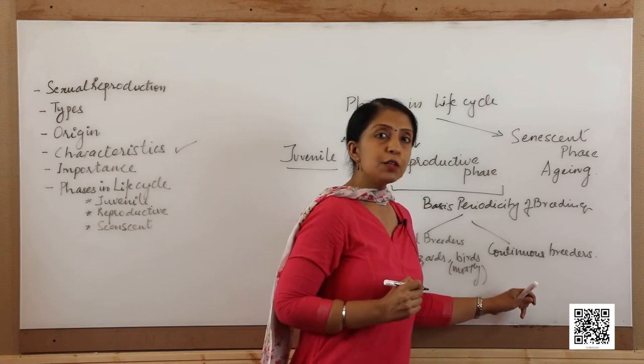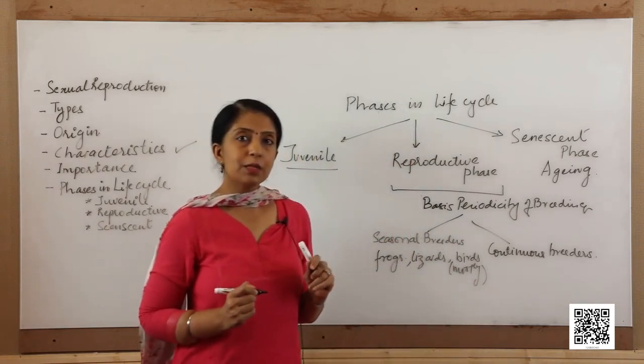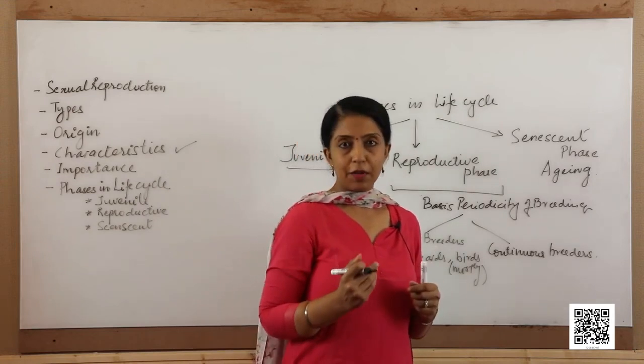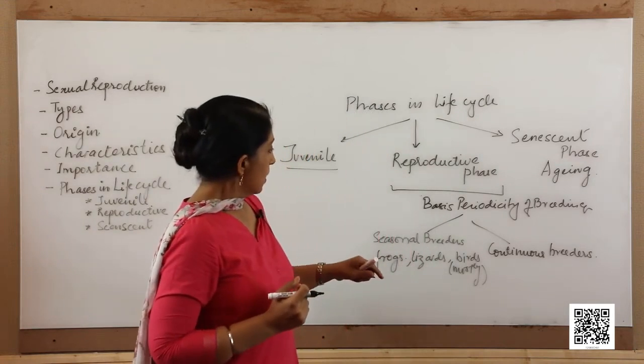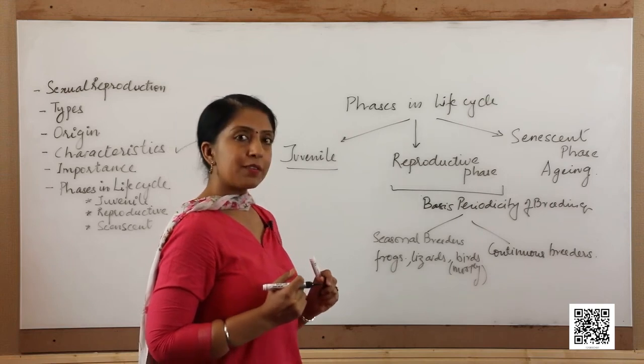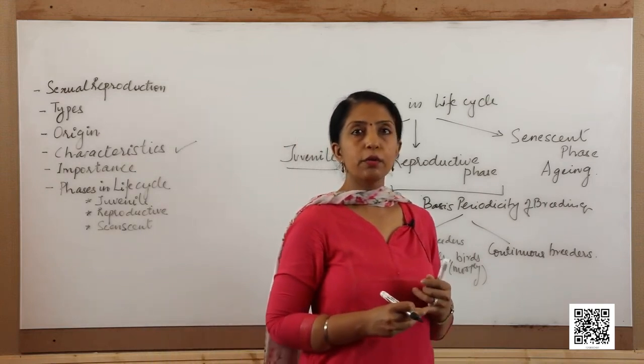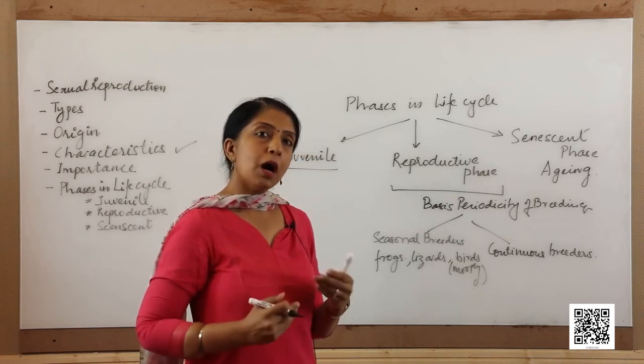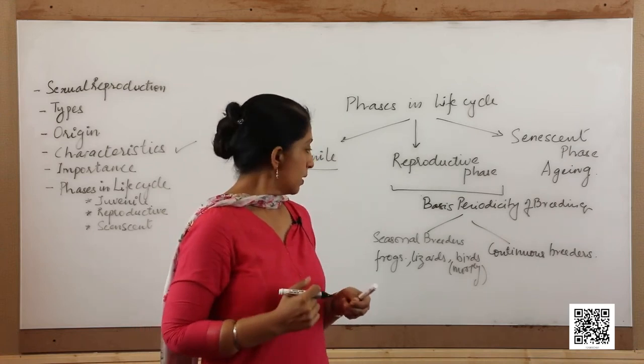Whereas the continuous breeders are those animals that breed throughout their reproductive phase. For example, animals like goat, dogs, cow, even human beings. All of them are continuous breeders.